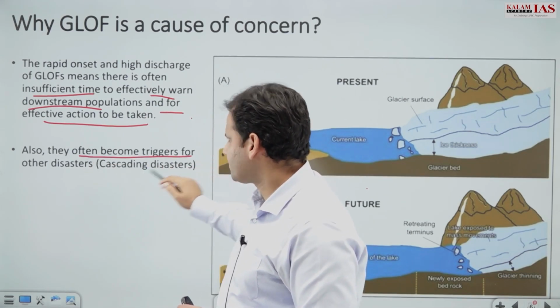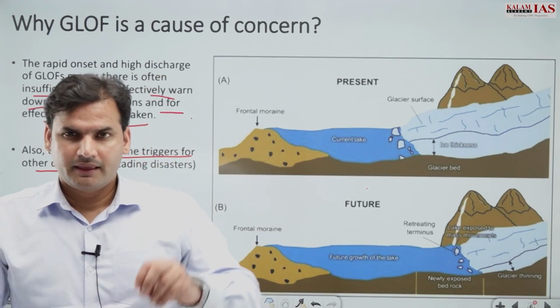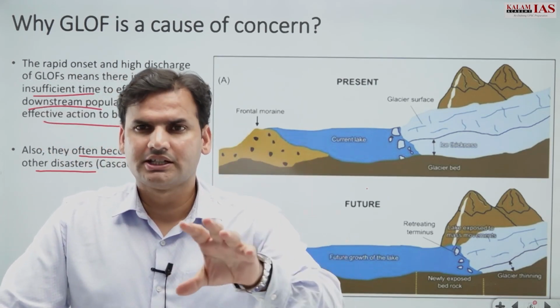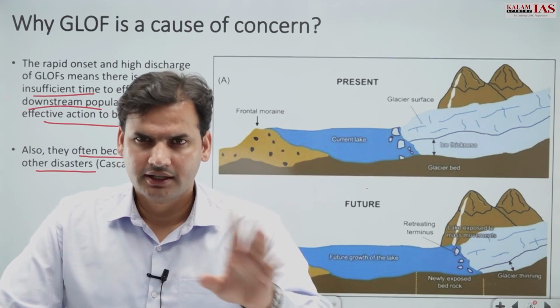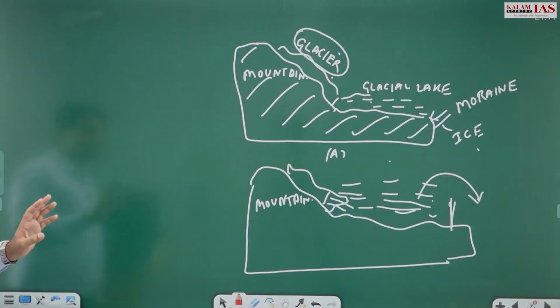Also, they often become triggers for other disasters. This GLOF can lead to other disasters also, which are termed as cascading disasters. आपने सुना होगा domino effect. So cascading effect, cascading disaster. What are cascading disasters?